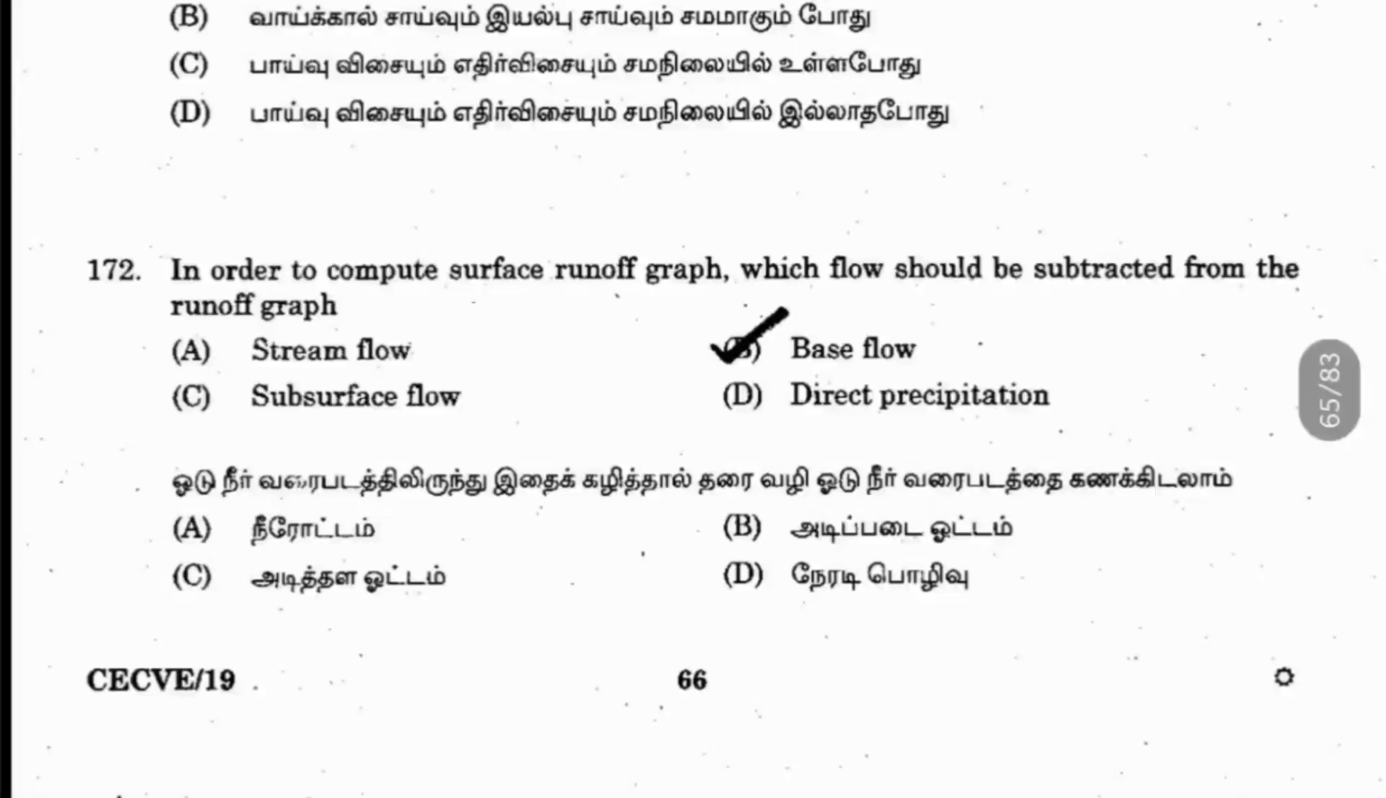172. In order to compute surface runoff graph, which flow should be subtracted from the runoff graph? From the runoff you will be getting the total runoff. From that you should subtract base flow. Then only you will be getting the surface runoff alone.